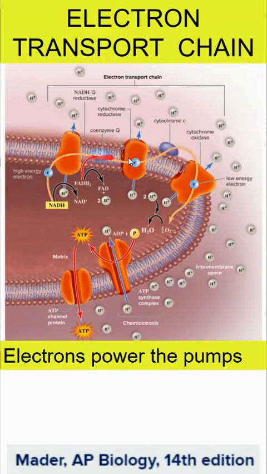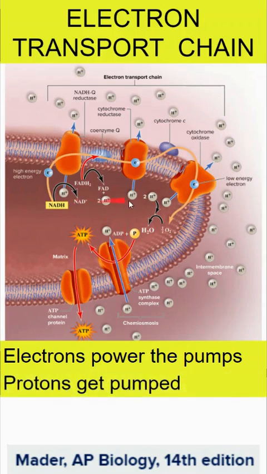And we have this inner membrane of the mitochondria. We have the outer membrane that you can't see here of the mitochondria. We have this intermembrane space, and this is where the proton gradient is being created. So electrons power the pumps. These protons, or hydrogen ions, get pumped into the intermembrane space.